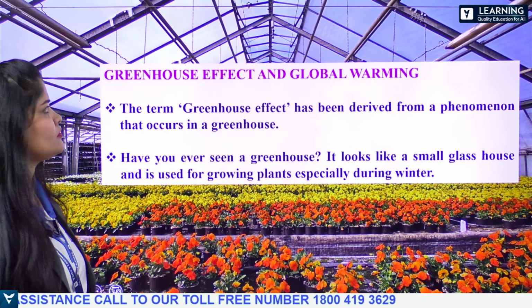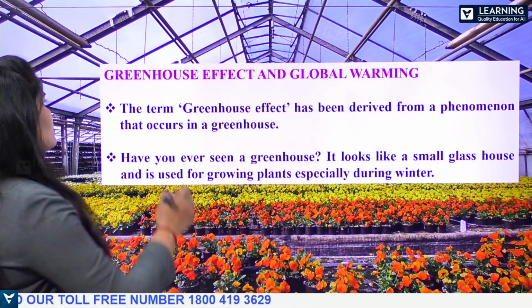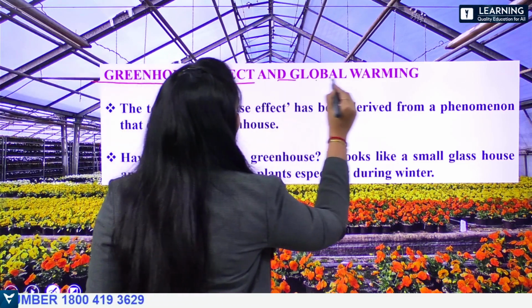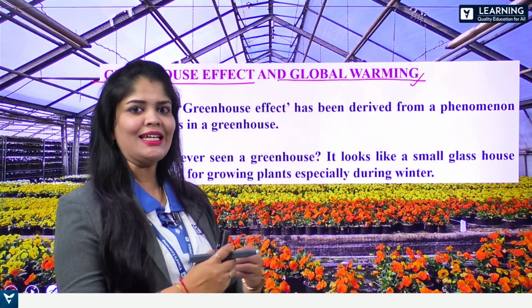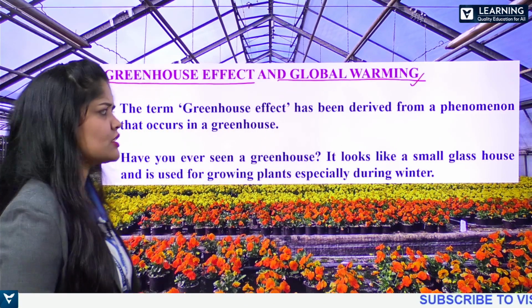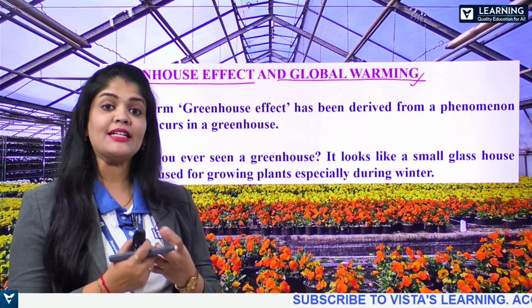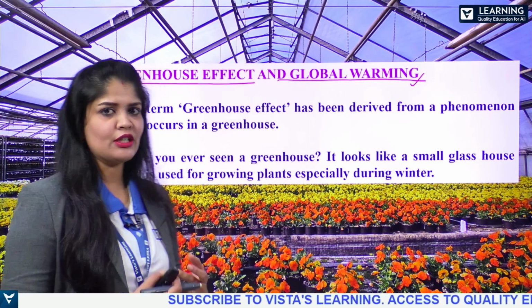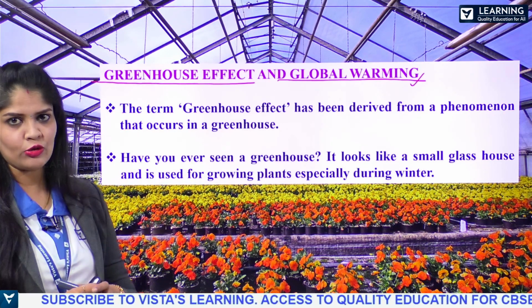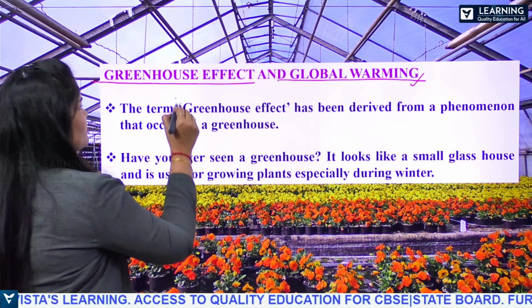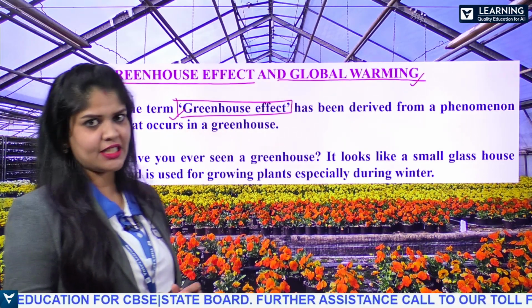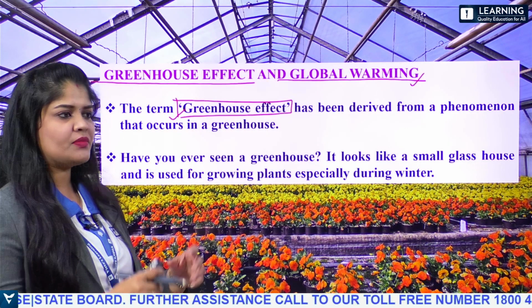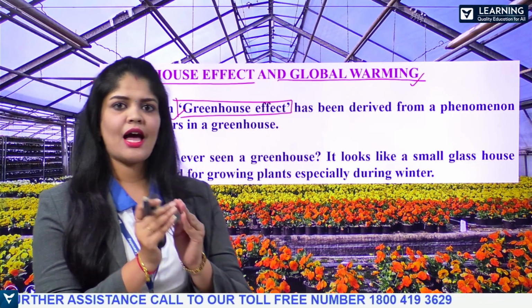Now let's discuss the greenhouse effect and global warming. In simple terms, global warming is nothing but the heating up of the Earth's surface. To understand how the Earth's surface is getting heated up, first we need to understand the greenhouse. The term greenhouse effect is just an analogy to help you understand. The greenhouse has been compared with the greenhouse effect.